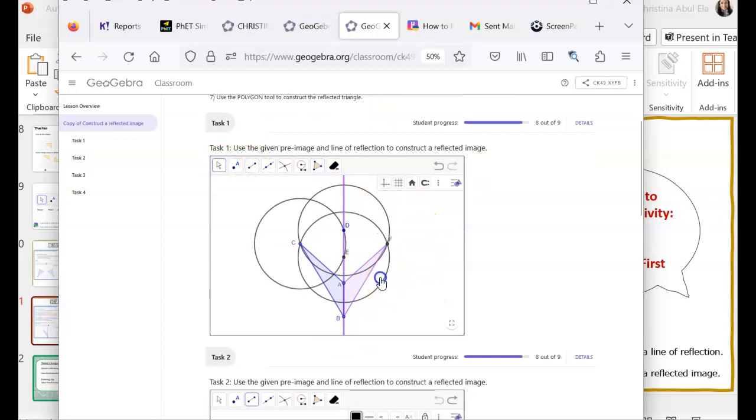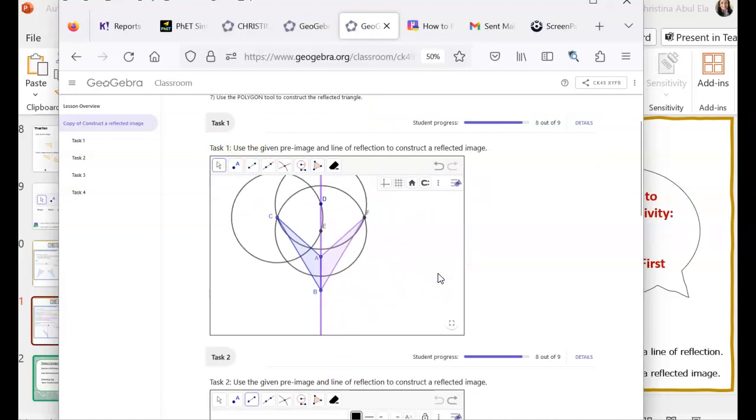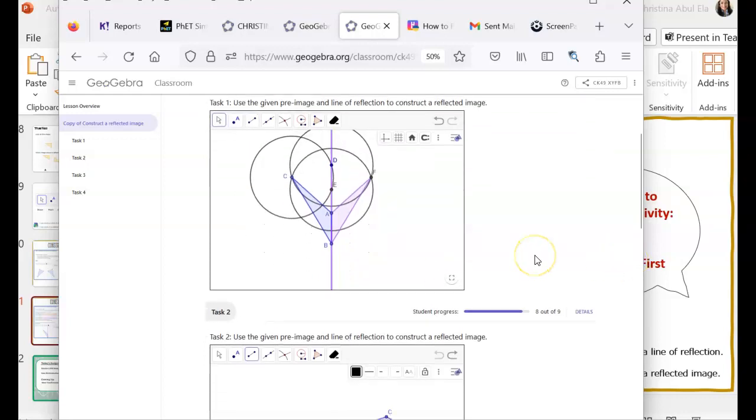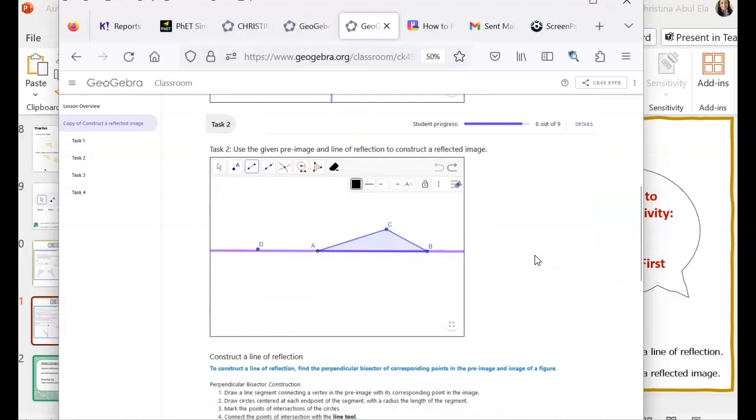Make it a little smaller so you can see the whole thing. There we go. All right, I'm going to do one more. So again, we did this one in class and we kind of ran out of time at the end to go over it. So I'm going to reflect this triangle over the line.